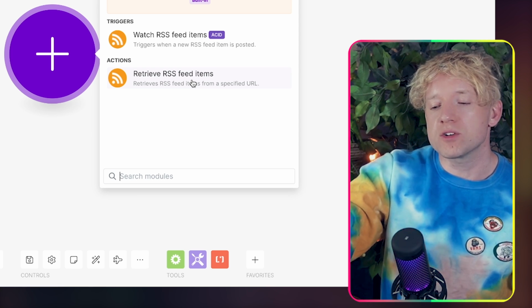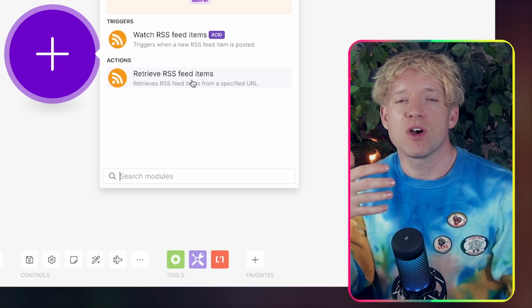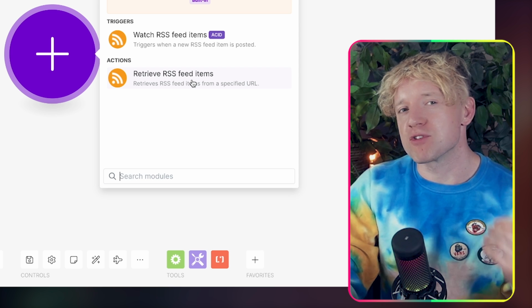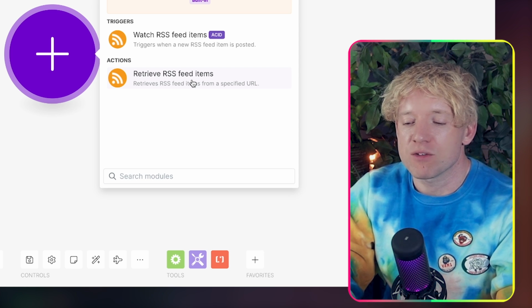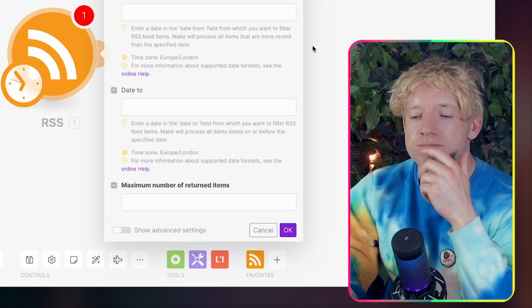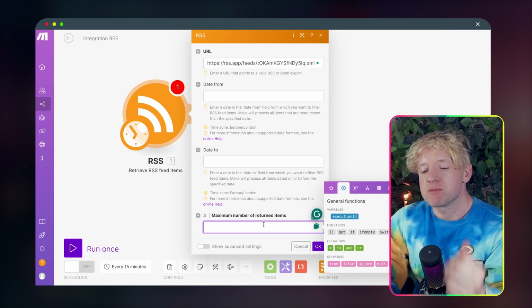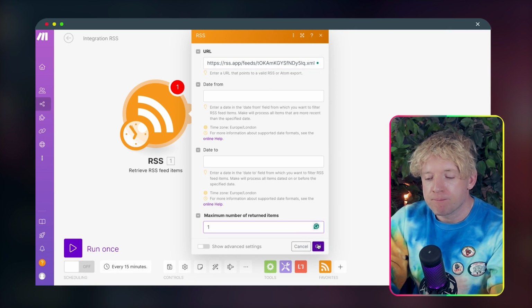So it's more of a watch, whereas we're going to do retrieve because otherwise we'd be sat here with our coffees waiting for something to drop in. So we're going to do retrieve instead of watch. So we'd click on Retrieve RSS Feed Items. On the URL, you're going to enter the link. I'm going to scroll down, and then for maximum return of items, just put 1. And then we click OK.